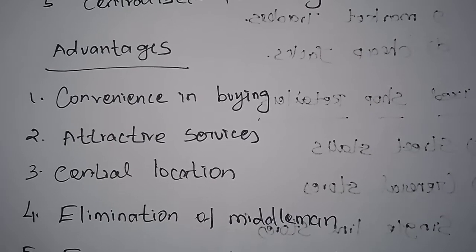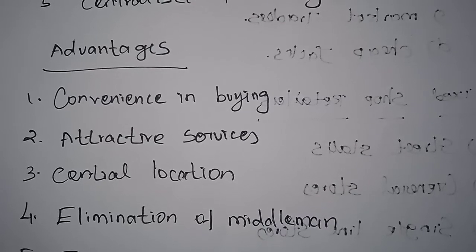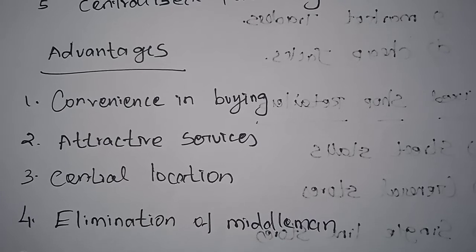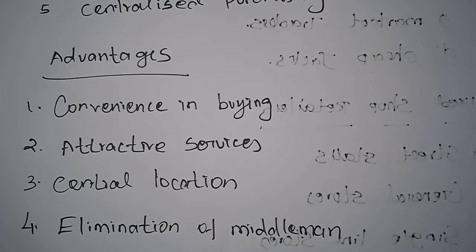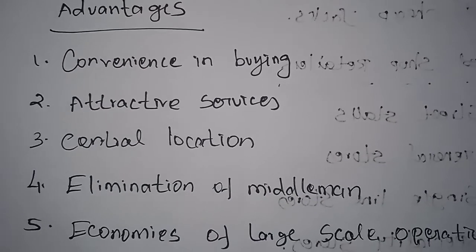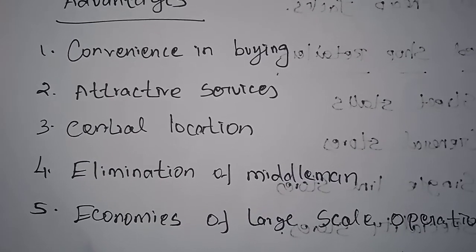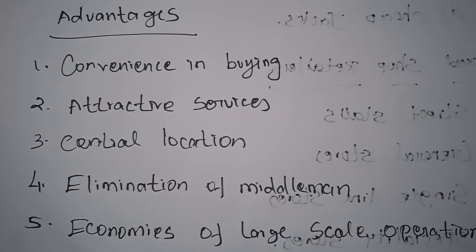The first one is convenience in buying. The departmental stores provide great convenience to all the members of a family in buying almost all goods of their requirements at one place. So if any member of a family wants to buy any commodities, they will get the convenience of buying them.